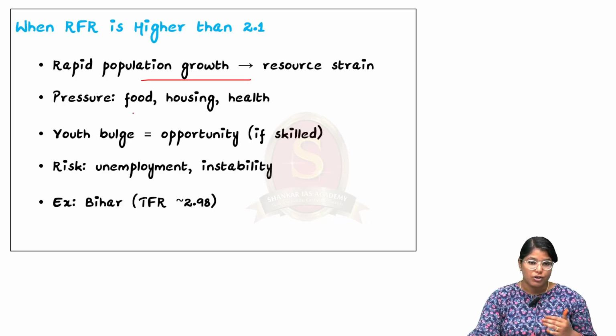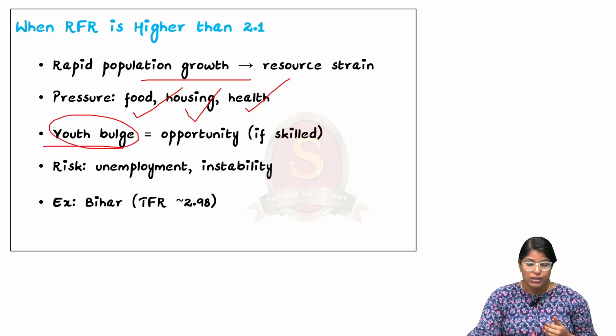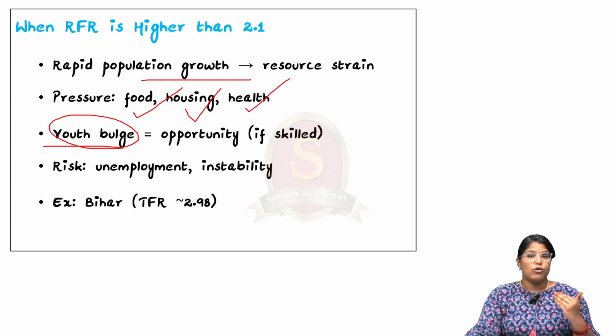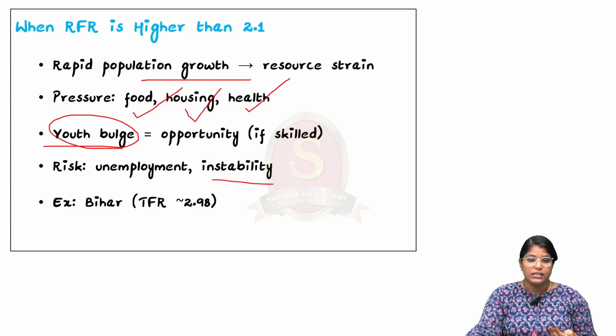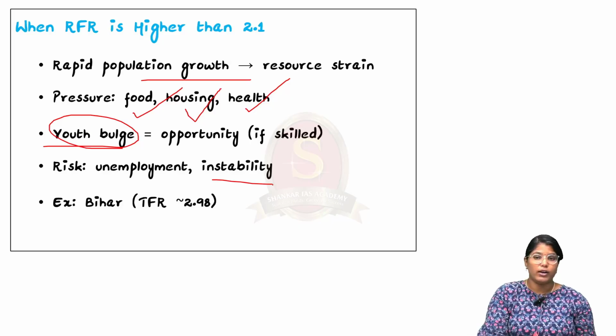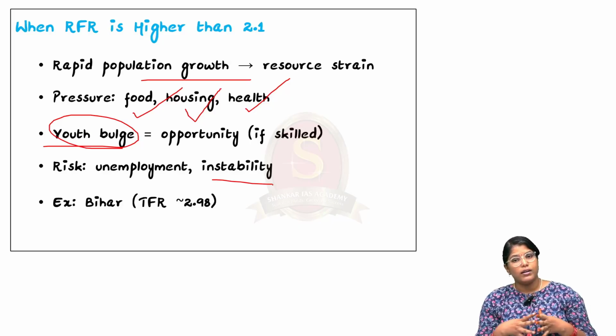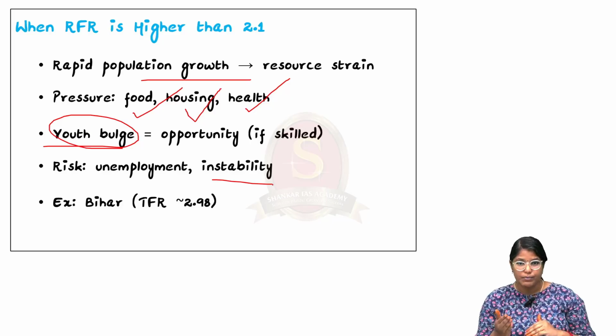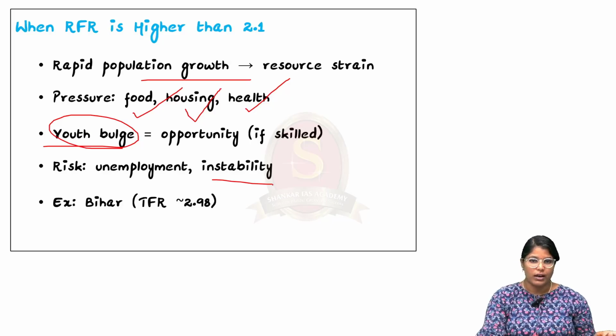So there will be pressure on food, healthcare, as well as housing. There will be a youth bulge, which will equal lack of opportunity. So a lot of people will be unemployed and instability will be there, which will again lead to economic slowdown. So we cannot let the TFR and RFR increase beyond a level or decrease beyond a level. So these are important points that I have to remember.